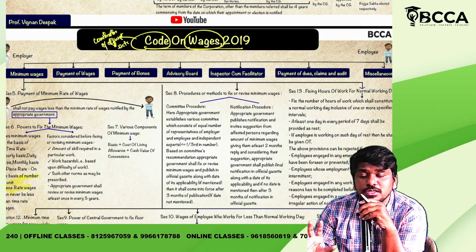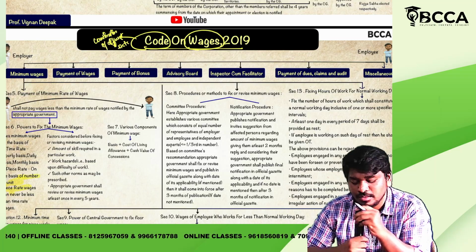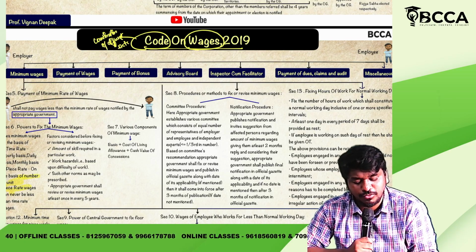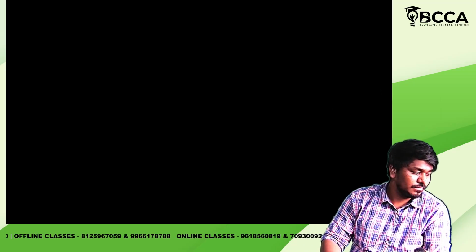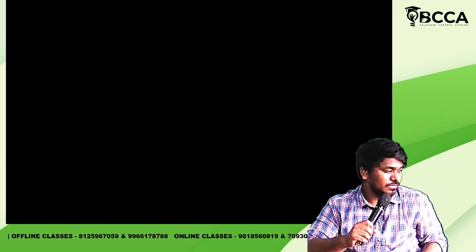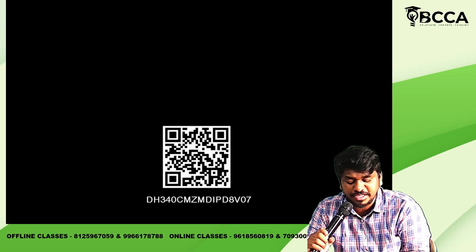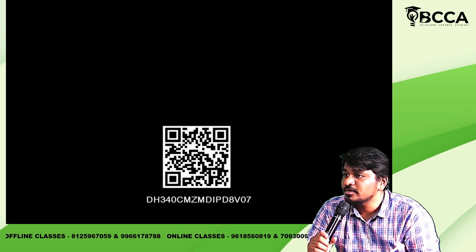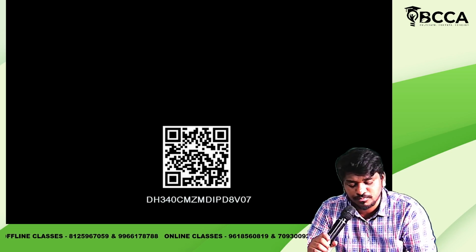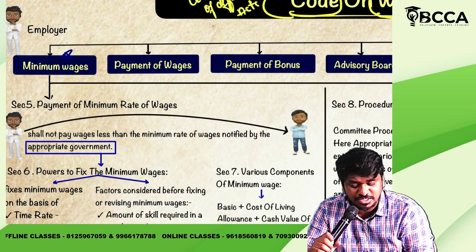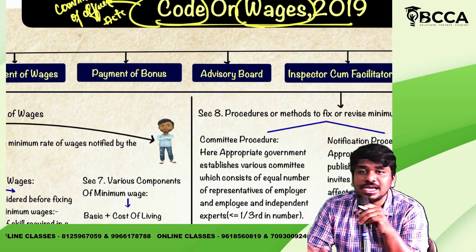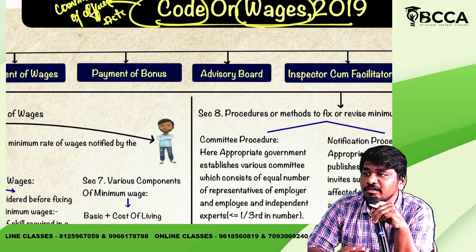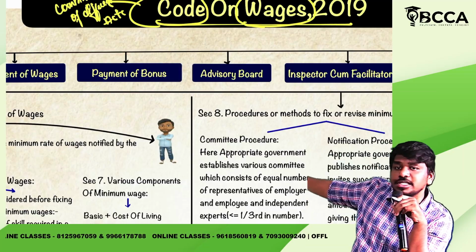What are those 6 or 7 topics? 1, 2, 3, 4, 5, 6, 7. What are those 7? Point number 1, I already told you, Minimum Wages Act provisions. Yes or no? One is Minimum Wages Act provisions, payment of wages provisions, payment of bonus. 60 to 70% of the topic will be finished after reading these 3 topics.